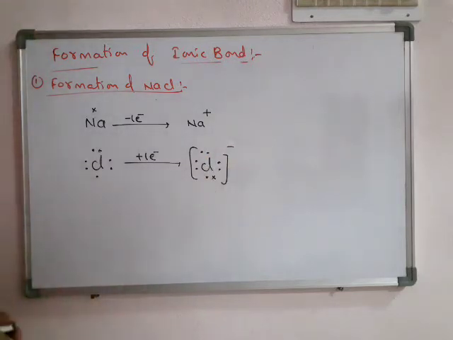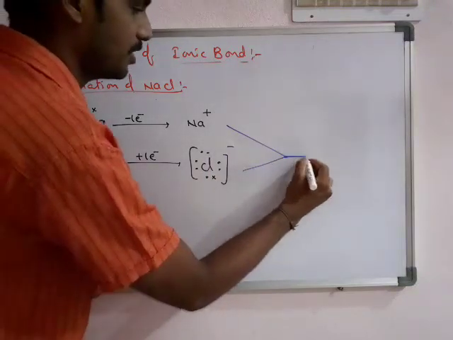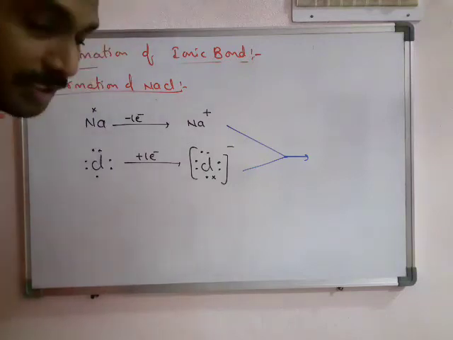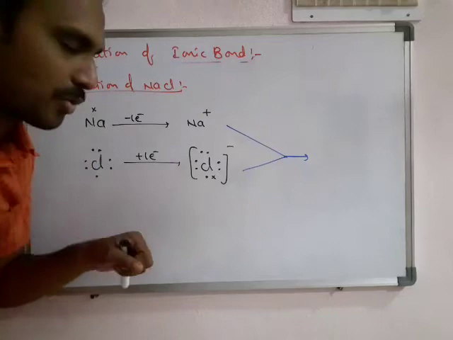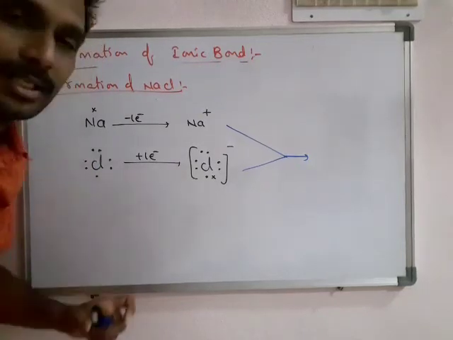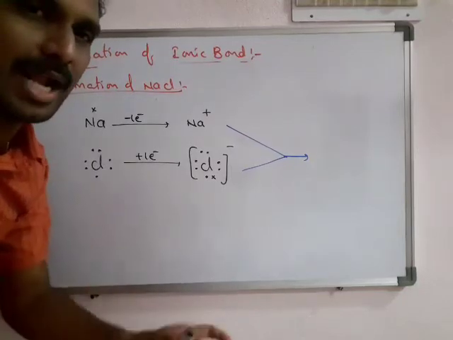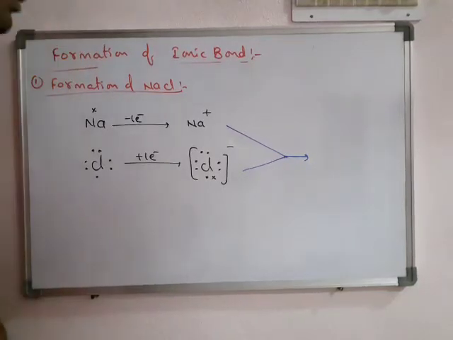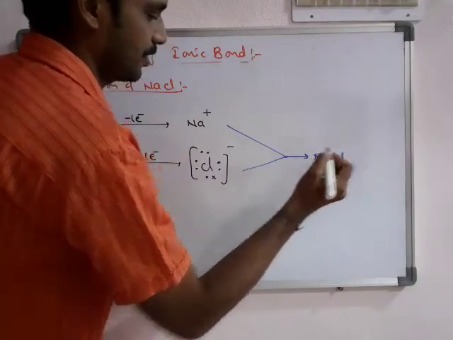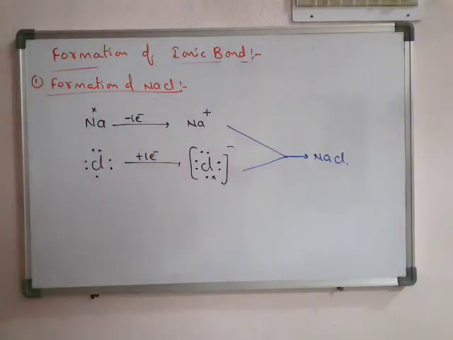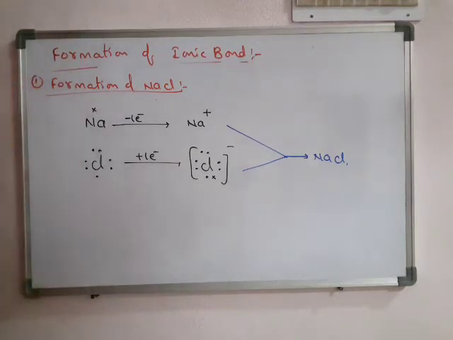Okay, and due to the attraction forces of these two, the transfer of electron takes place. Sodium loses electron and this electron is gained by the Cl. Means ionic bond is formed by the transfer of electrons from cation to anion. Okay. Now there is a formation of sodium chloride. So it may be represented like this also. Okay. Now we see the other example.